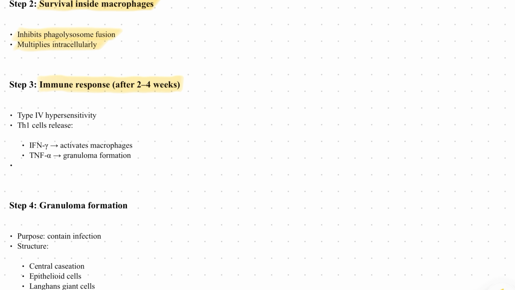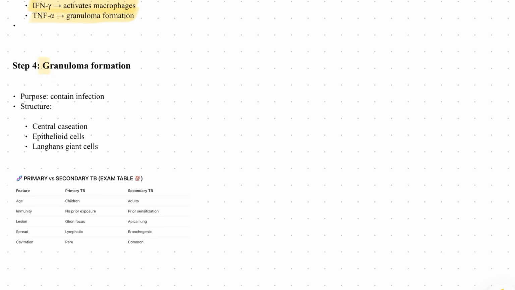It inhibits phagolysosome fusion, then multiplies intracellularly. Then in step 3, we see the immune response after 2 to 4 weeks. That is why it takes so much time to reveal itself if the person is infected. So it is type 4 hypersensitivity, and type 1 helper T cells release interferon gamma, which activates macrophages, whereas TNF alpha drives granuloma formation, which is the last step. The purpose is to contain the infection.